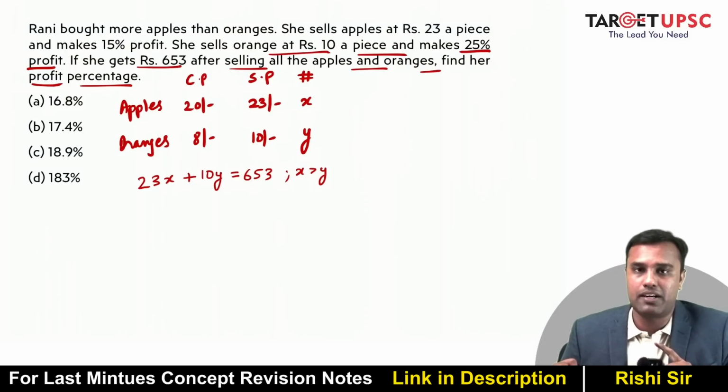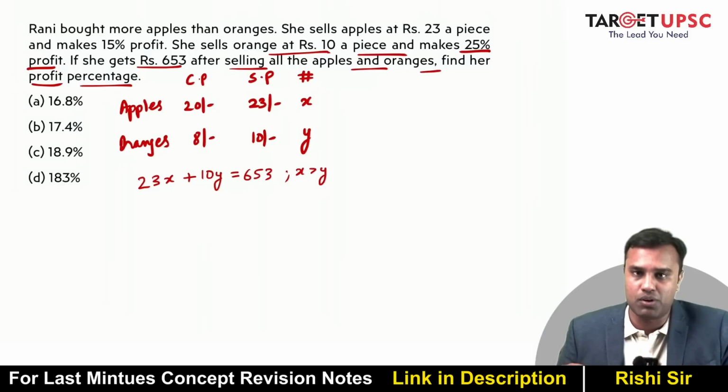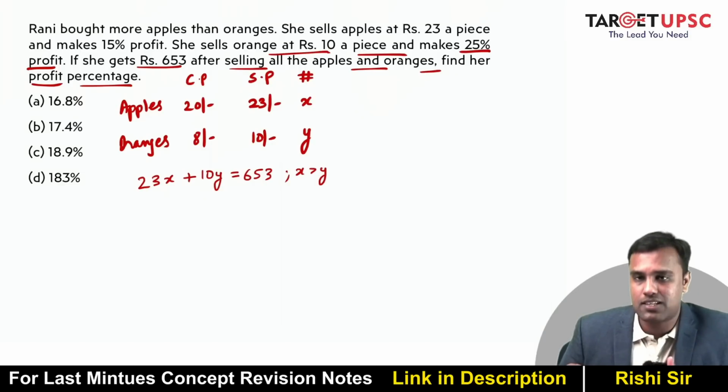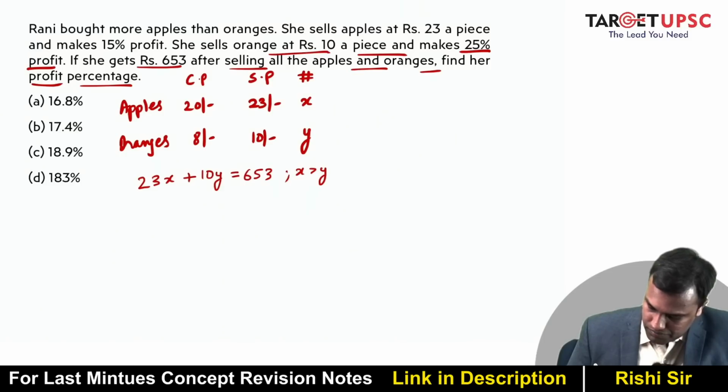But we can eliminate answers based on two conditions. One, x and y both have to be integers because they are the number of apples and the number of oranges. Two, x has to be greater than y. So now let's look at possible combinations of x and y. All you have to do is figure out the first combination, any one combination that you feel.